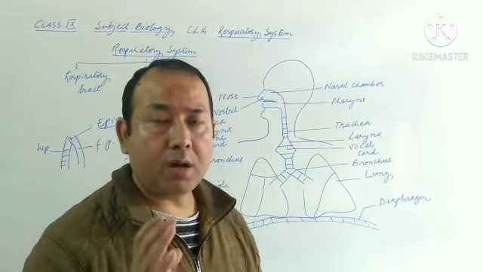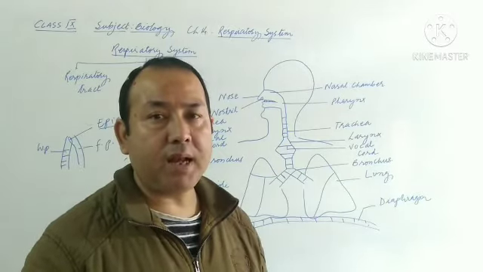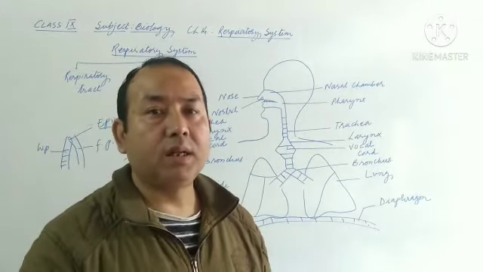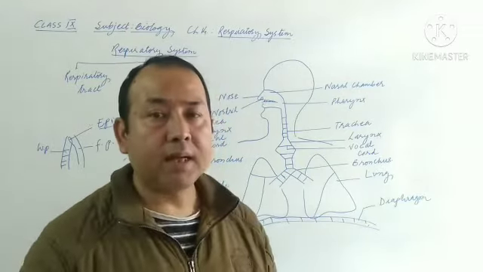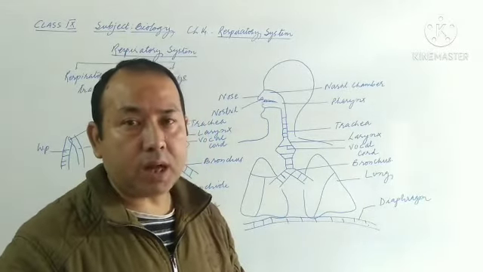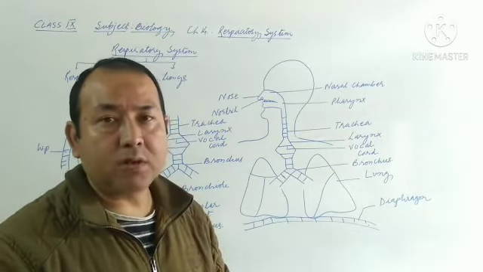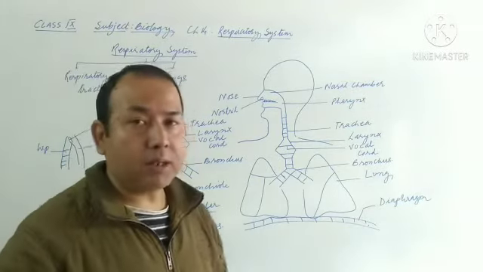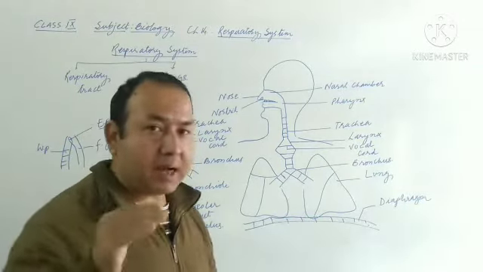So I talked about the larynx and the vocal cords. The larynx, in case of male, is visible in the form of the Adam's apple. It is large in males, and not visible in females. Then after that, the trachea divides into two branches, and each branch is called a bronchus. Bronchus is singular, bronchi is plural. Bronchus is also provided with C-shaped cartilaginous rings. Then each bronchus enters into the lungs.